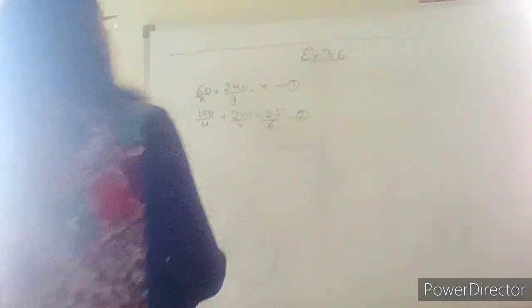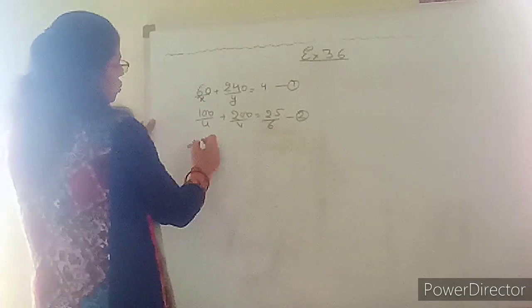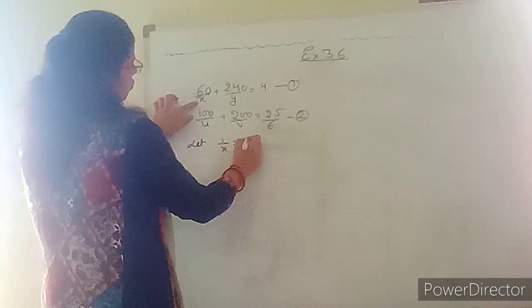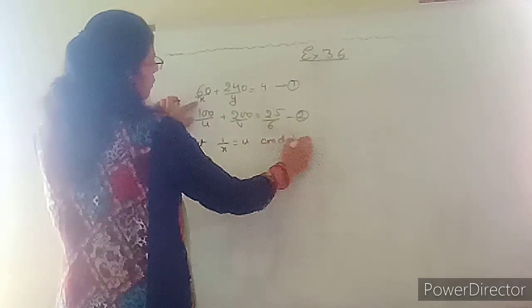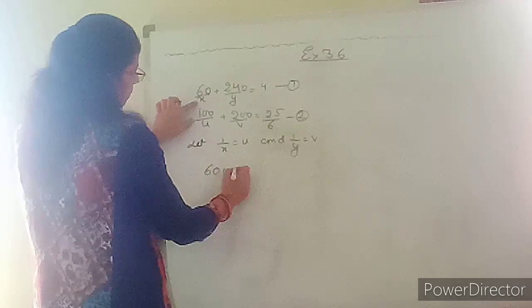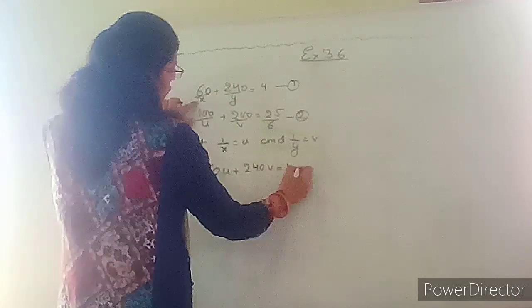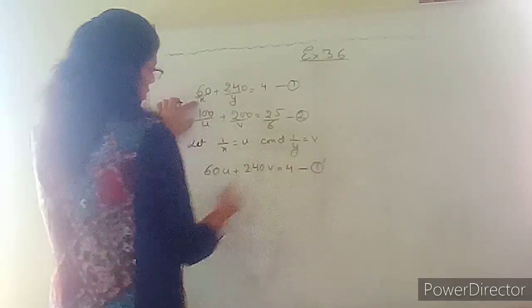So these are our two equations. Now this is in reciprocal. Let 1 upon x equal u and 1 upon y equal v. Put 60u plus 240v equals 4. Equation number 1 dash.